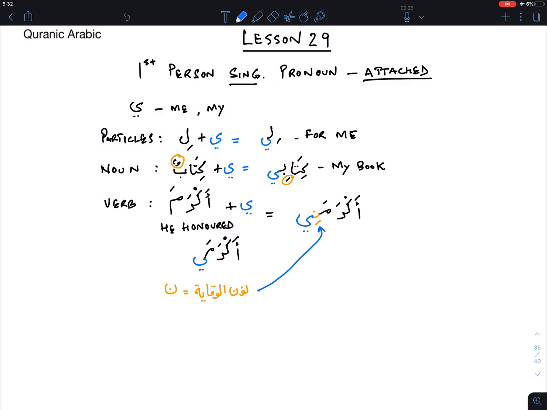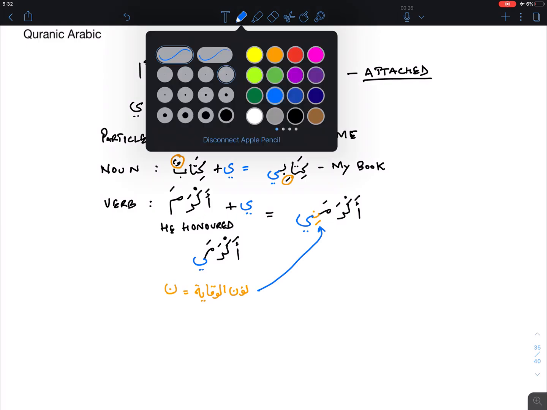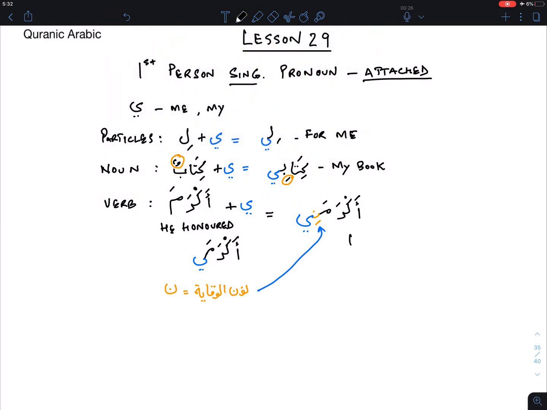Inshallah I'll talk about that later, but the waw is also inserted in some cases, for instance darabtumuhum, from darabtum. When we cover the verbs, inshallah, it'll be an easier discussion to follow. Let's stick to this one concept in this video. So akramai is actually not correct. It's akramani, and the translation is he honored me.